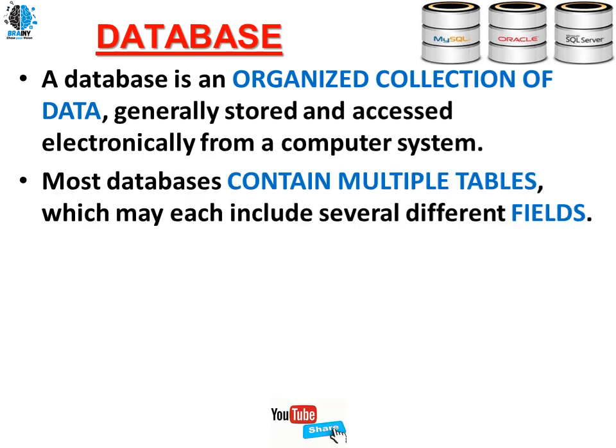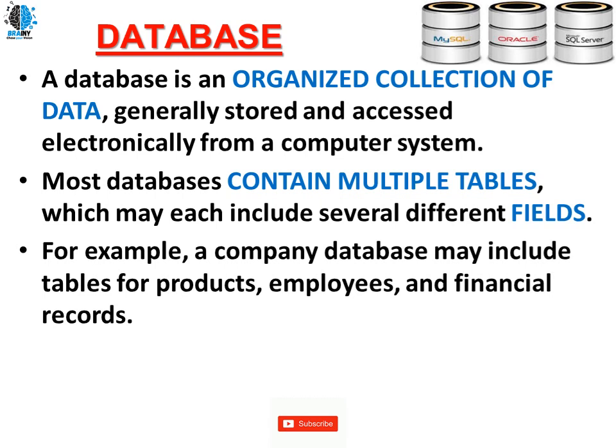Most databases contain multiple tables which may include several different fields. Every database will have tables. Most databases will have multiple tables, each of them including several fields. In one table I have a certain number of fields, in another table a different number of fields, so different fields will be there in different tables. For example, a company database may include tables for production, employees, financial records, etc.